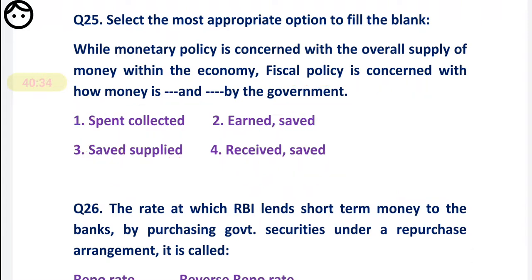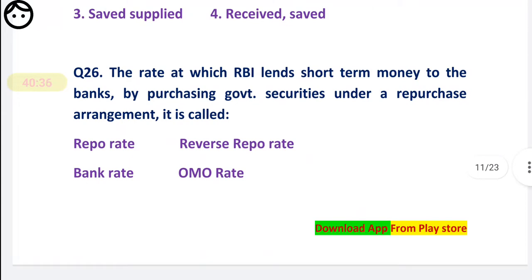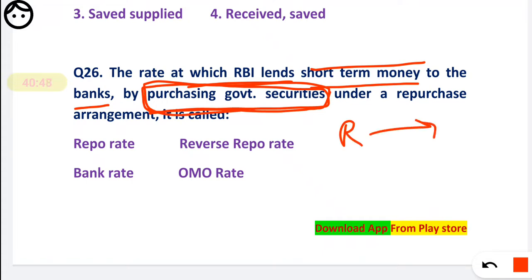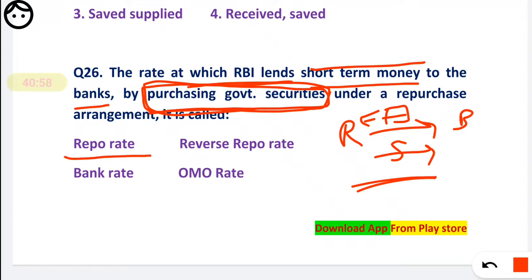Okay, now question number 26. The rate at which RBI lends short-term money to the banks by purchasing government security. Here, I have already told you, when RBI gives money to the bank and purchases some security, that transaction is called a repo transaction, and the rate is called the repo rate, because the security purchase is involved.